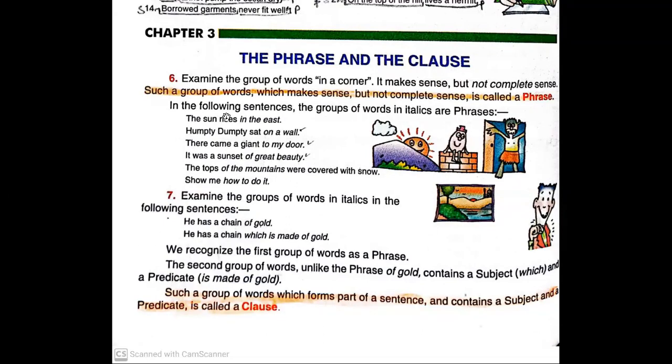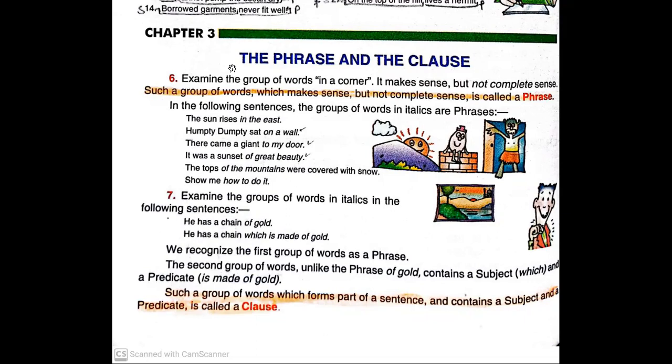So this is what we want to say: a group of words which forms a part of a sentence and contains both subject and the predicate is a clause. Two or more letters make a word.